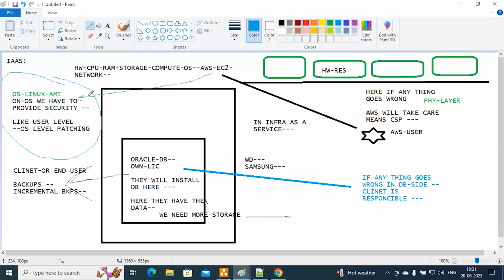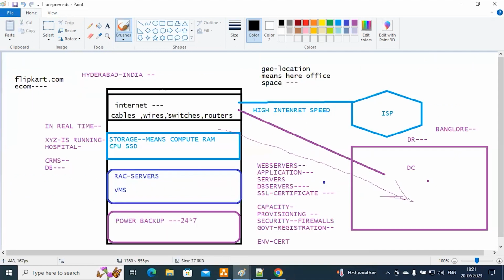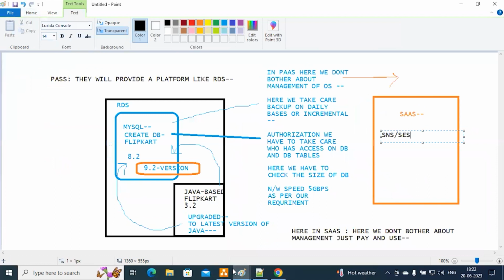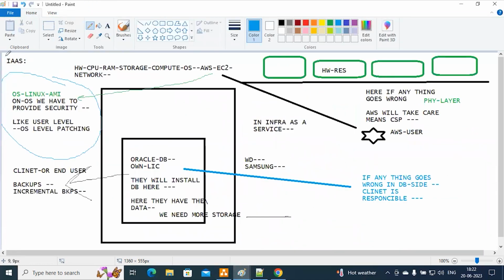One thing we have to notice here, sir: in a traditional data center, if you don't understand this whole concept, you should go through my first video also. I will provide the link to my first video in the description. Here, everything Flipkart, the organization, has to manage and take care of, virtually and physically. This model is very tough.